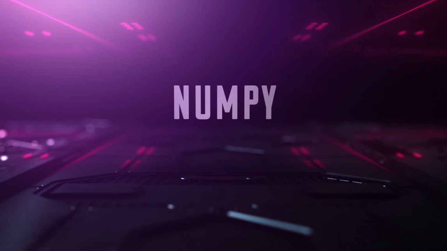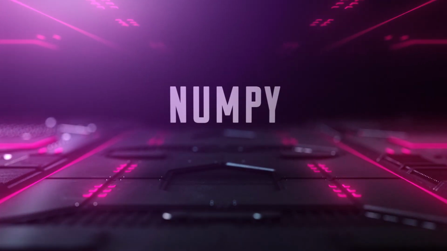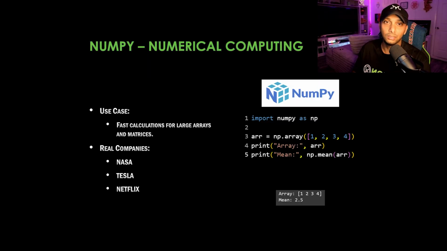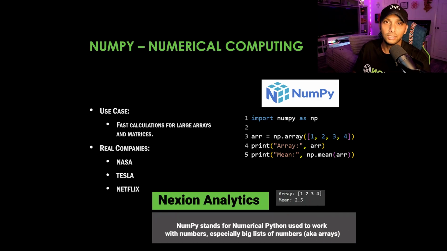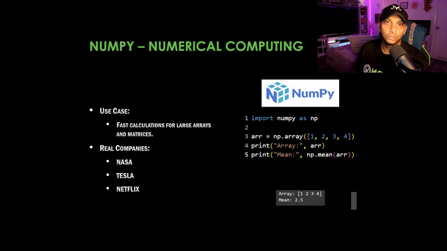All right, so NumPy is next, and what it's used for is high-speed calculations and then big data. It has about 100 different functions to it. It has functions such as mean and dot. So dot is going to be dot product, and it's used in linear algebra and 3D graphics. And it's like Excel. Once again, it can do a lot of calculations super fast. So for Tesla specifically, it helps for the autonomous driving capability.